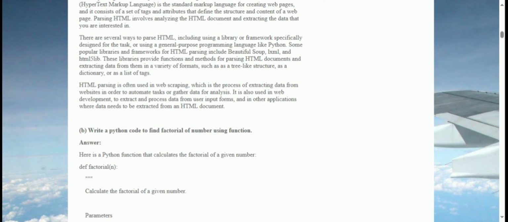B. Write a Python code to find factorial of number using function. Answer. Here is a Python function that calculates the factorial of a given number.